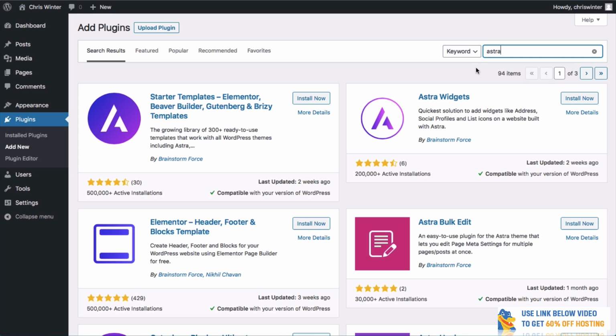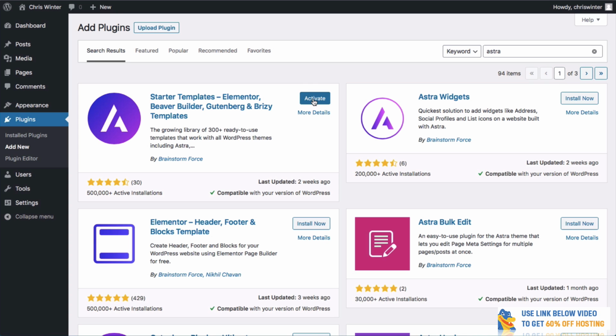As you can see, the plugin's over there on the left-hand side. If we click install now, what this is going to do is install this plugin. As you can see, over 500,000 people have used this plugin before, and it allows you to have fantastic themes totally for free for a lot of them.